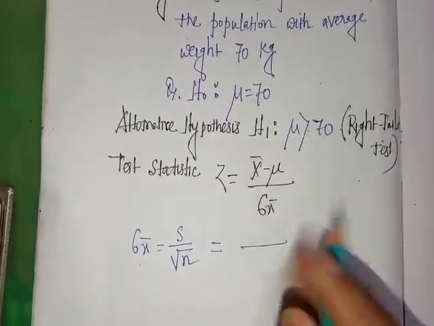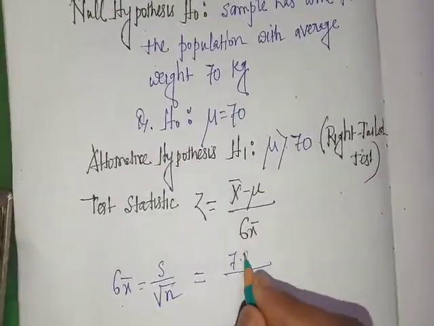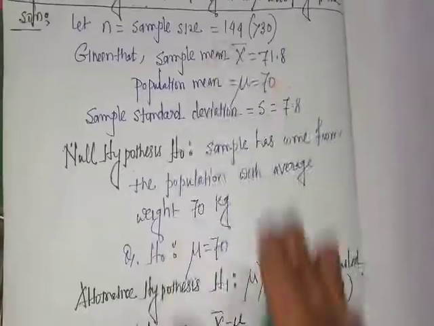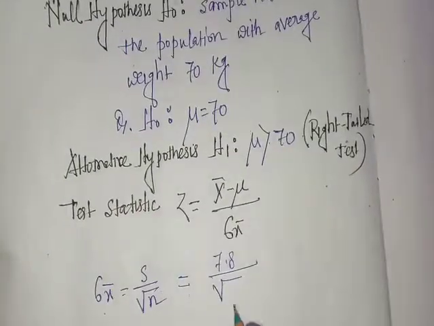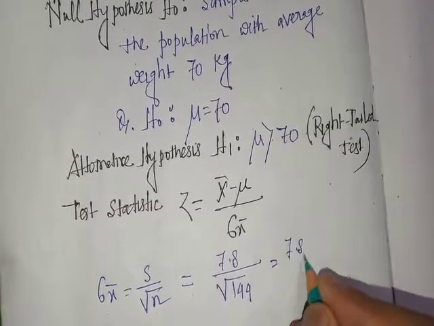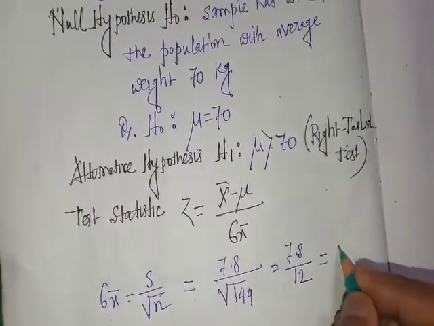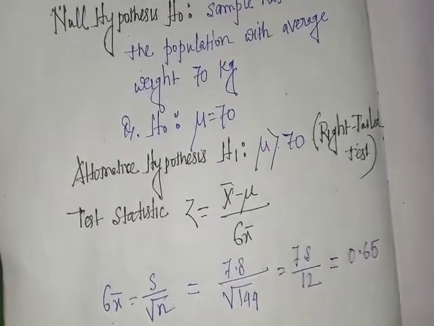So value of s is 7.8 and sample size n is 144. So root over 144 is 12, so 7.8 by 12. After calculation, this value is 0.65.